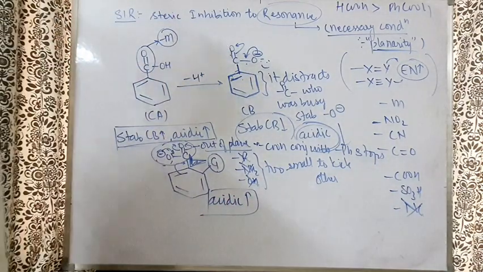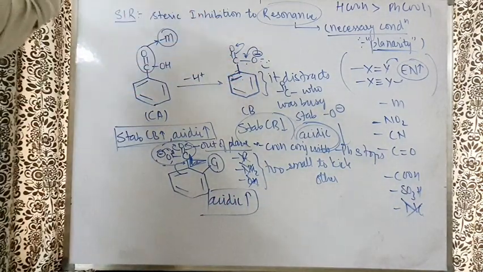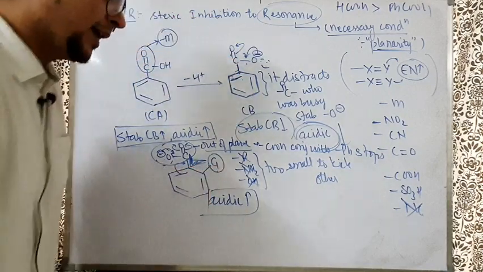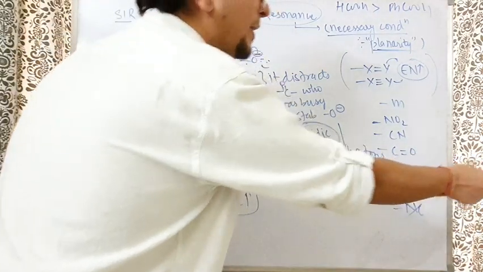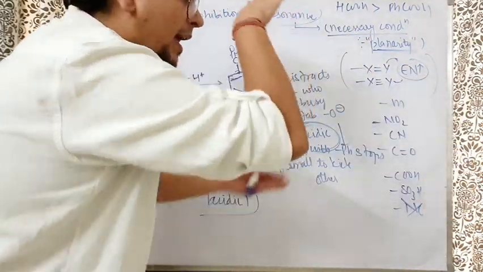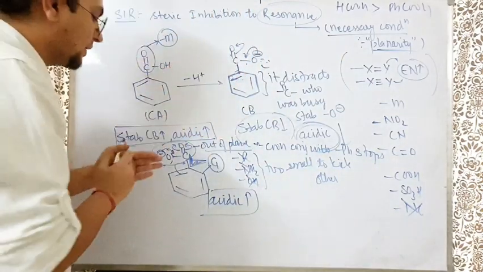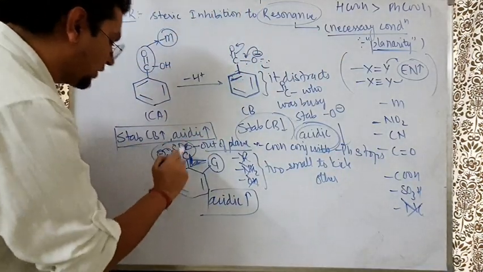Why, sir? Why did the acidic nature increase? Because benzene was causing distraction to the C double bond O. A group came and kicked COOH. It told COOH, stay out of your limit, stay up in the plane. You will not be interfering with the benzene anymore. COOH was very happy because now the C double bond O is no more in conjugation with benzene.